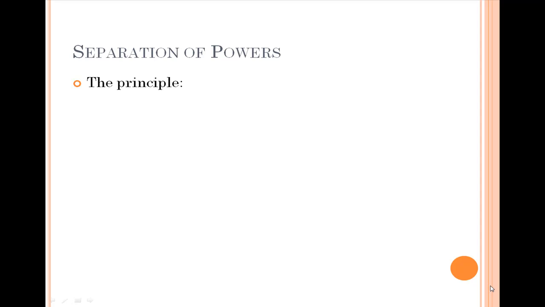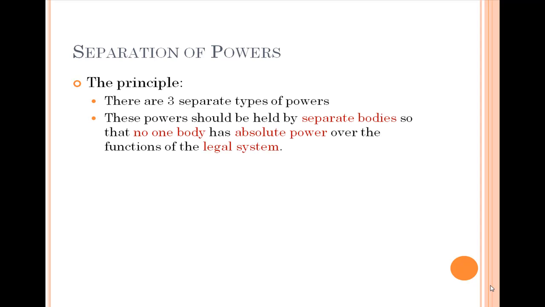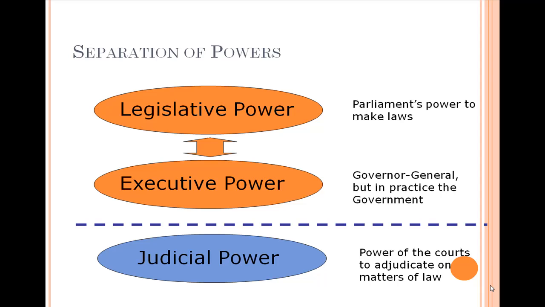The third principle of the Australian parliamentary system that we look at is separation of powers. The principle of separation of powers is that there are three separate types of powers in our legal system, and that these powers should be held by separate bodies so that no one body has absolute power over the functions of the legal system. The three powers are legislative power, executive power, and judicial power.